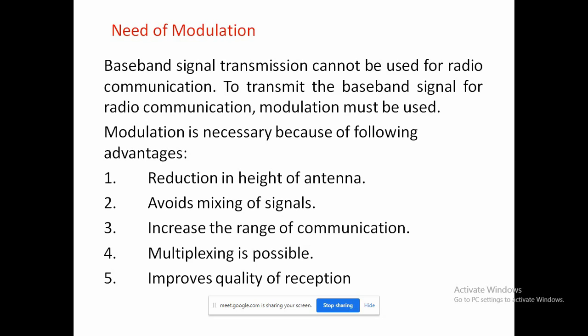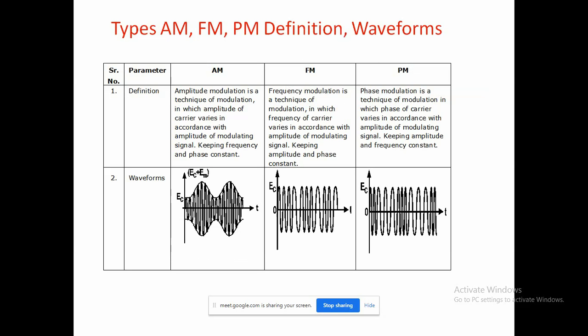For multiplexing purposes, there are different types of methods also. That is frequency division multiplexing, time division multiplexing, and code division multiplexing. These are the actual types of modulation: AM, FM, and PM.